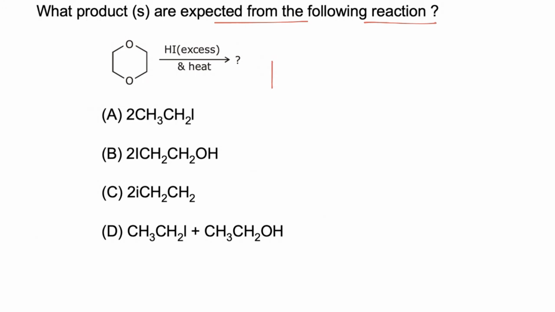Now in this case, first oxygen gets protonated.